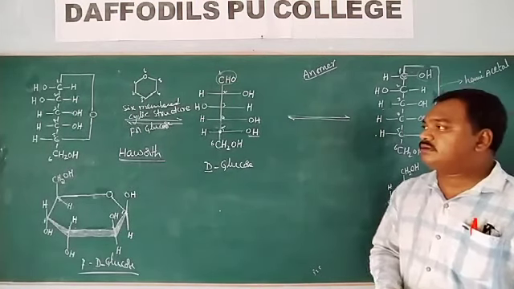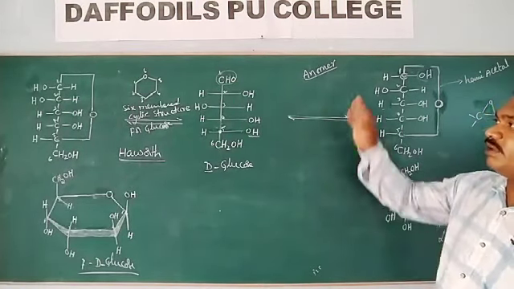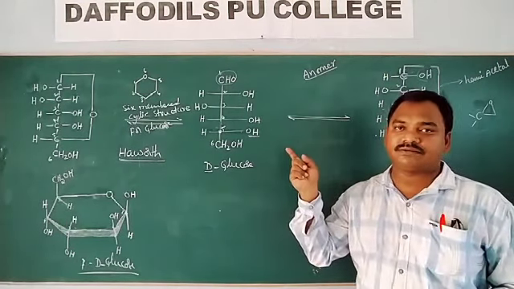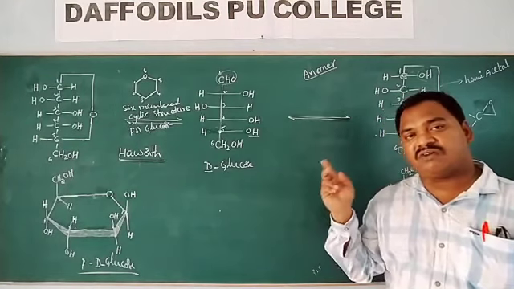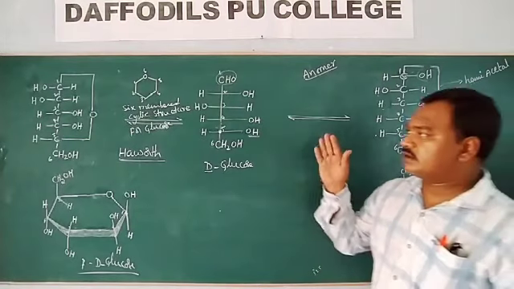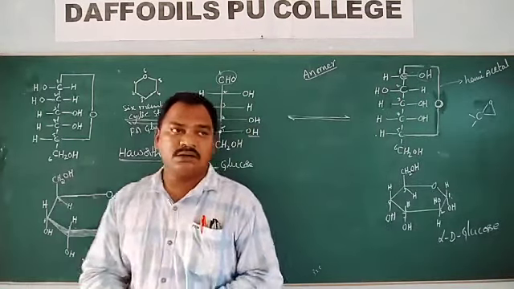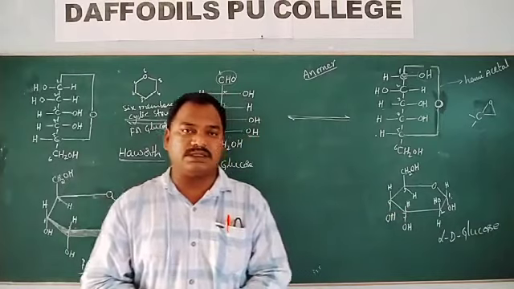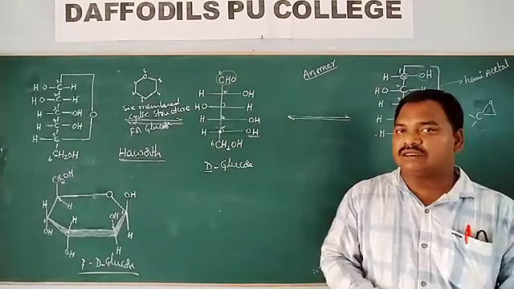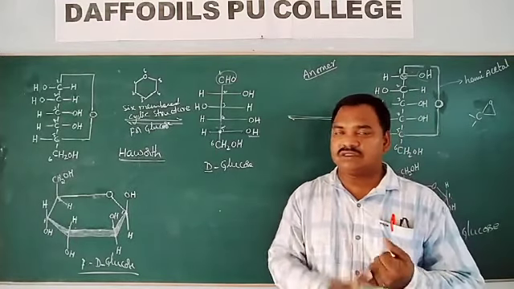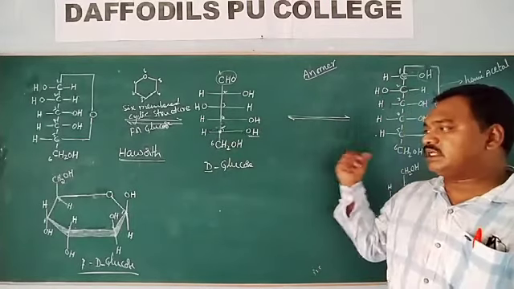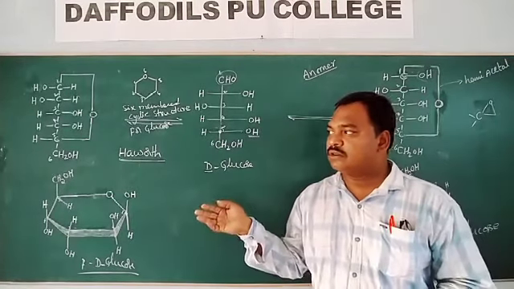Okay, students. So, what is the anomeric carbon? The cyclic isomers in which the stereochemistry of the first carbon differs are called anomers, and the carbon is called the anomeric carbon. So this is about the structure of glucose. One is the straight chain structure, one is the Haworth structure, and another one is the cyclic structure of glucose.